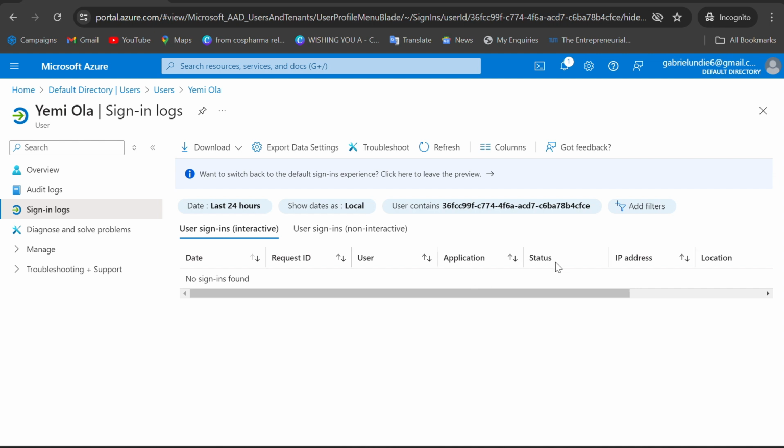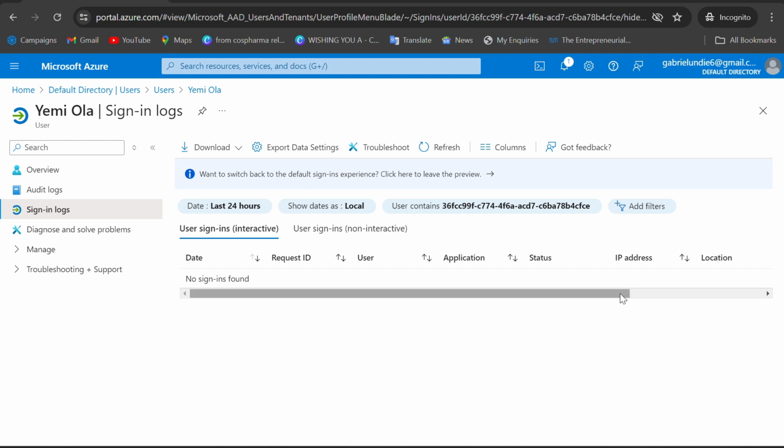The status is, was it successful or not? Then the IP address. If the person used the company's internet to log in to this application, it will show here. It will show the public IP address of that company, of the ISP of that company, I mean.